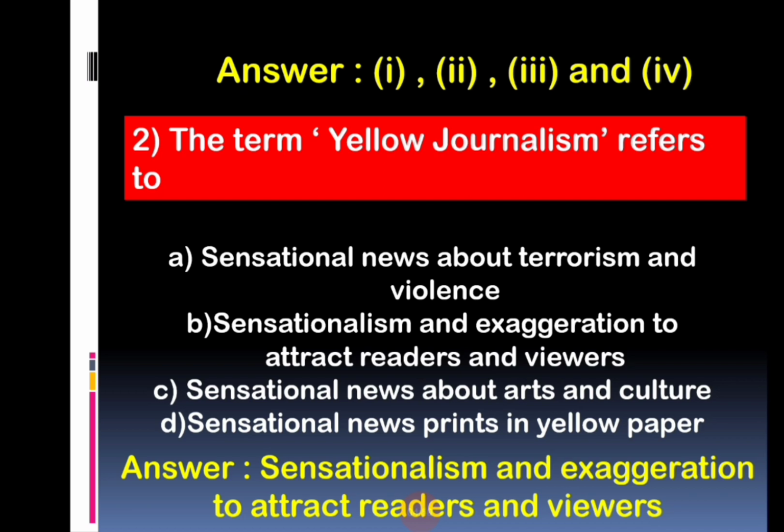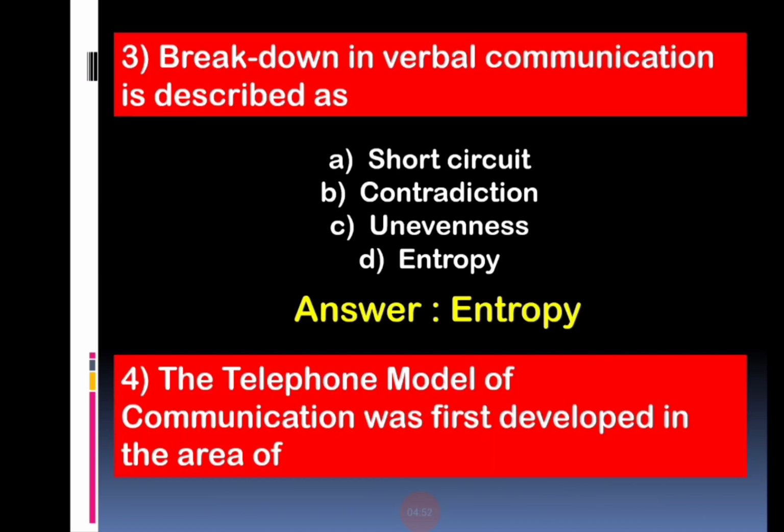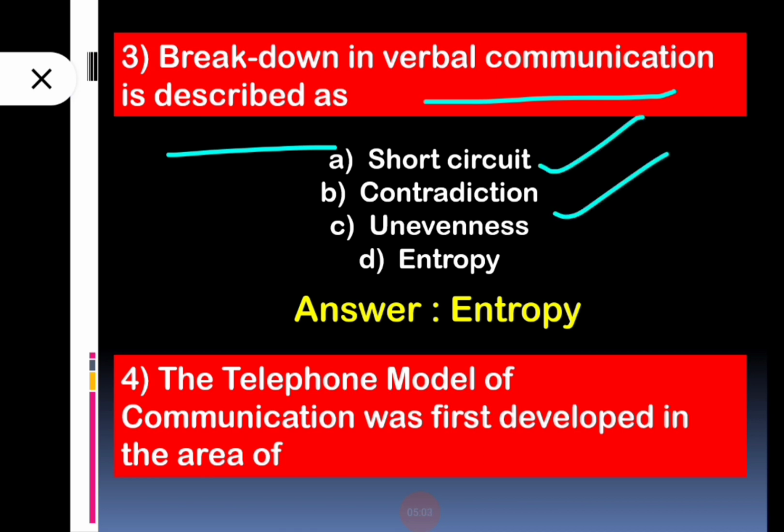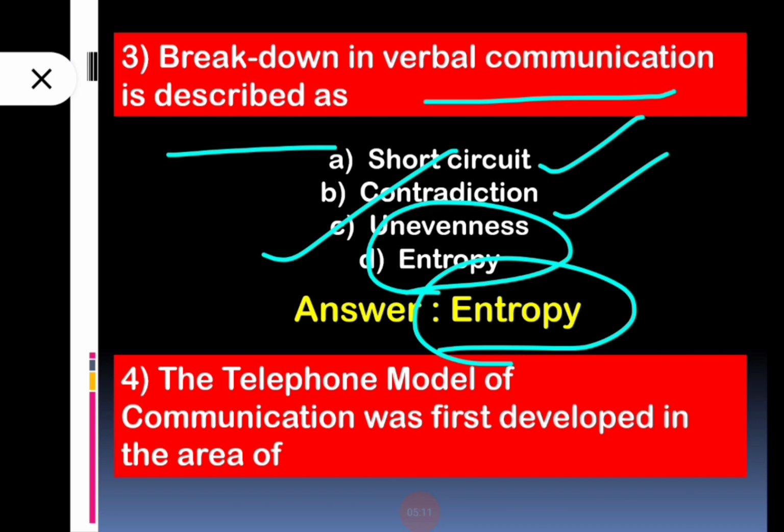Now move on to the next slide, and here we can see our third question: breakdown in verbal communication is described as. There are four options: short circuit, contradiction, unevenness and entropy. Any breakdown in verbal communication is called entropy. So the last option, option number D, entropy, is the correct answer, because breakdown in verbal communication is described as entropy.